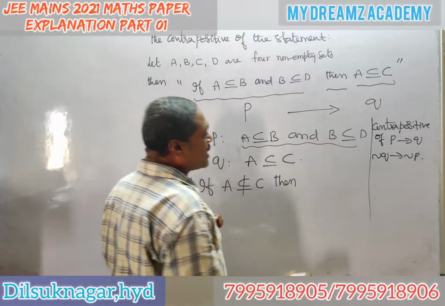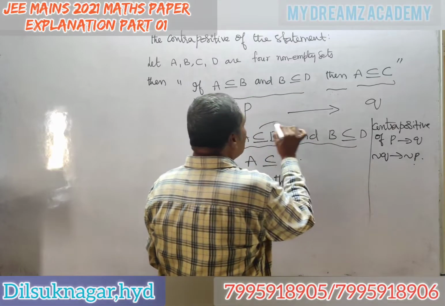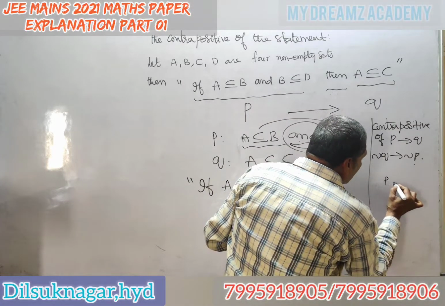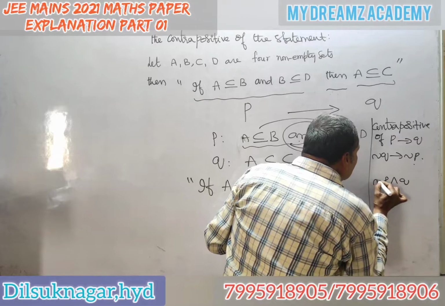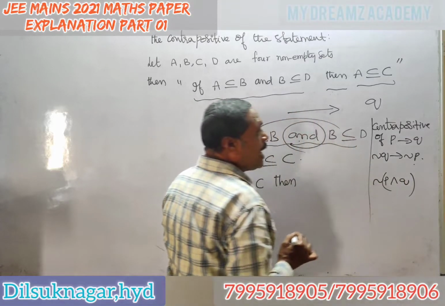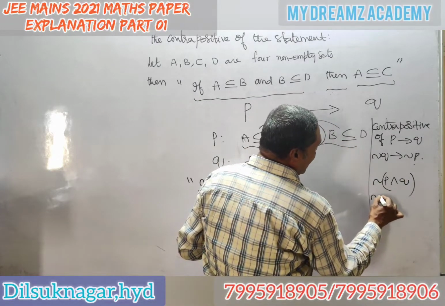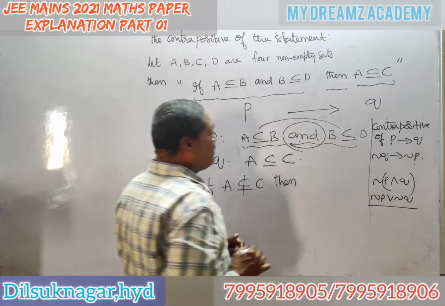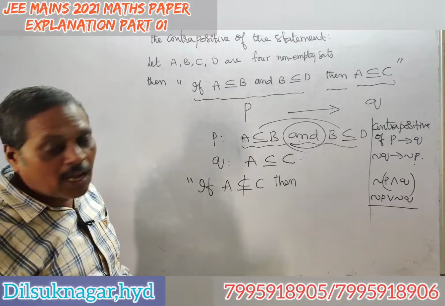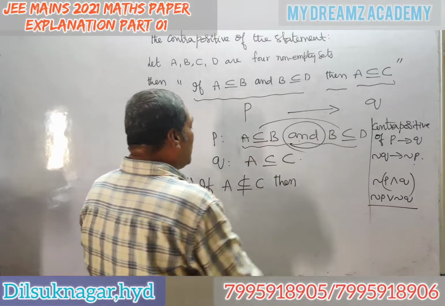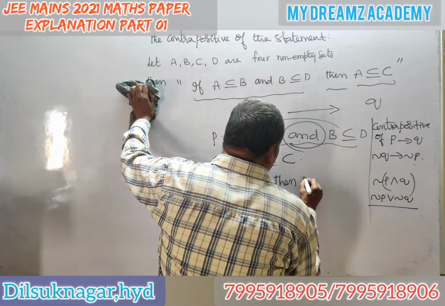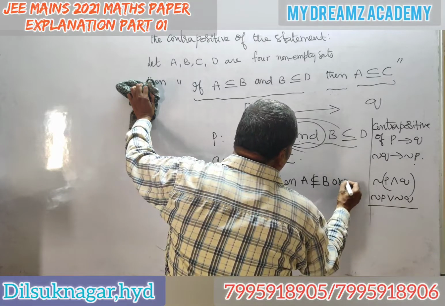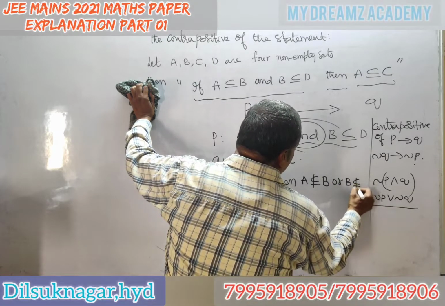Again here two statements are there. In P again two statements and 'and' is there in between. That is P and Q negation. How to write? Using De Morgan's laws. That is negation of P and Q becomes OR of negations. Whenever you want to write the negation of 'and', then you will get OR. Then A is not a subset of B or B is not a subset of D, which is very, very, very important.